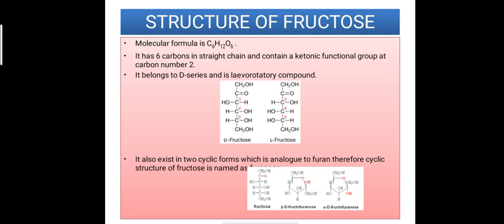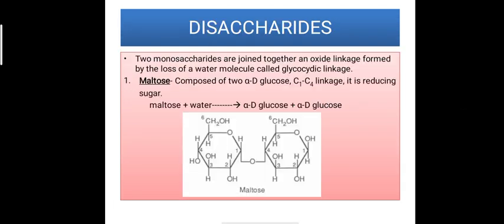It also exists in 2 cyclic forms which is similar to furan. Therefore, the cyclic structure of fructose is known as furanose. Now moving to the disaccharides, as we know that disaccharides on hydrolysis give 2 monosaccharides. So actually in disaccharides 2 monosaccharides are joined together by an oxide linkage formed by the loss of a water molecule, and this linkage is called glycosidic linkage.